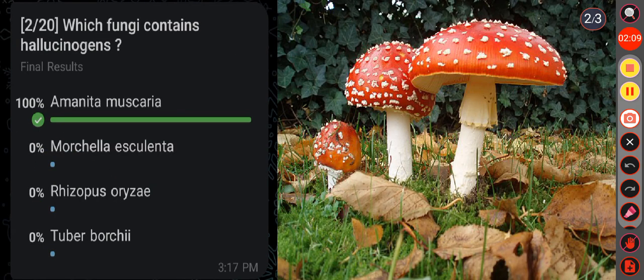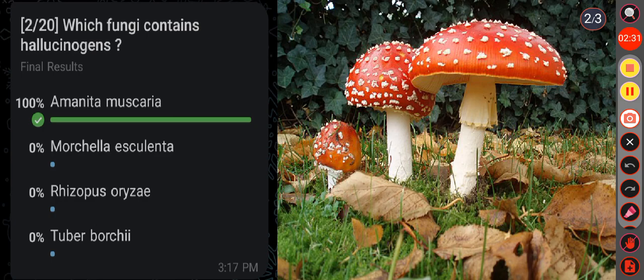Then next question, which fungi contains hallucinogens? Option A Amanita muscaria, option B Morchella esculenta, option C Rhizopus oryzae, option D Tuber burchii. Here the correct answer is option A, that is Amanita muscaria.